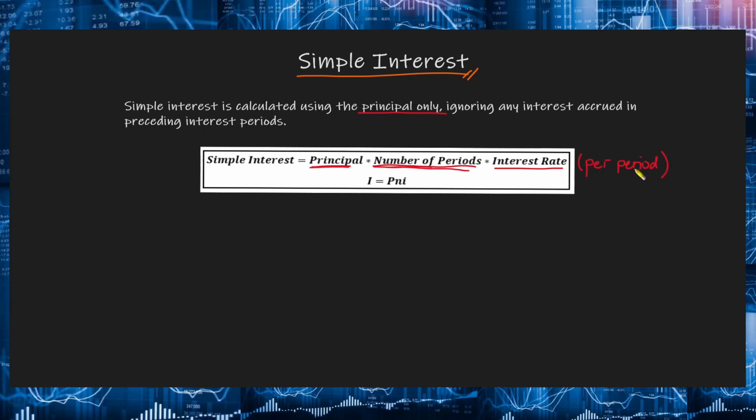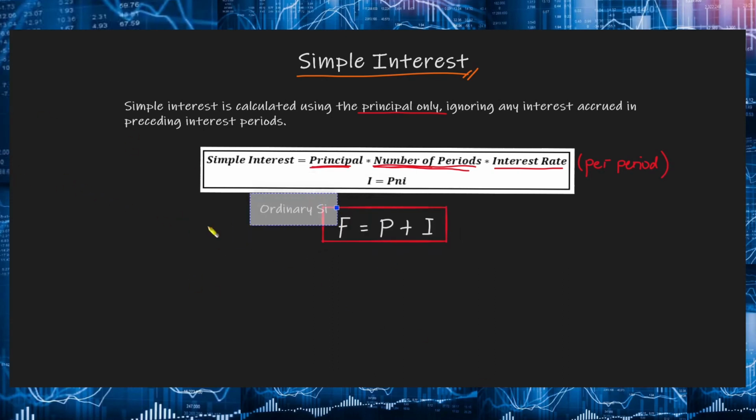Okay, so in terms of our notations, this will be I equal to P, yung principal, times N, the number of periods, times i, yung interest rate natin per period. Now, to calculate the total accrued amount or yung future amount ng pera natin, that will simply be equal to the principal plus all the interest na na-accrue or na-earn natin. This will be F equal to P plus I. So, future is equal to principal or the present plus the interest earned.